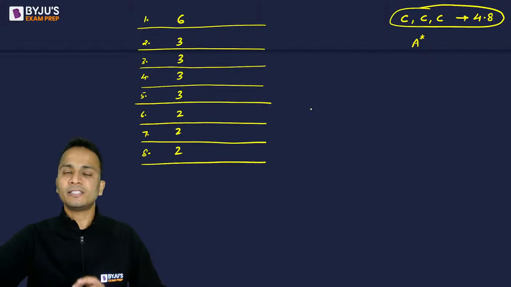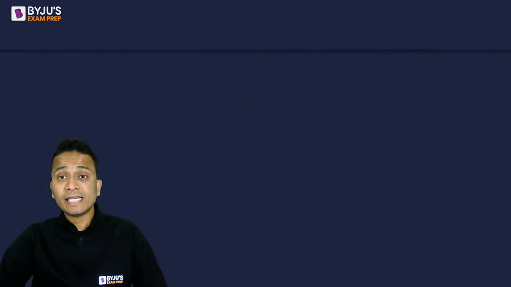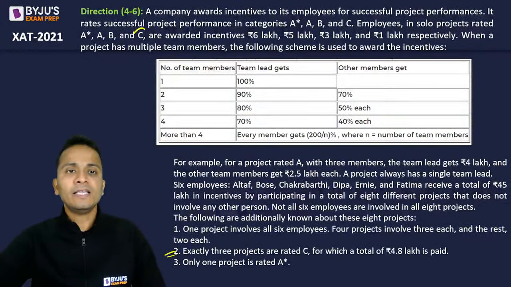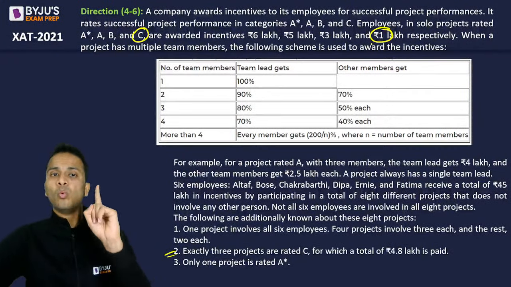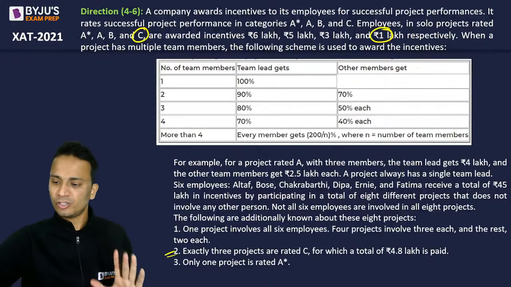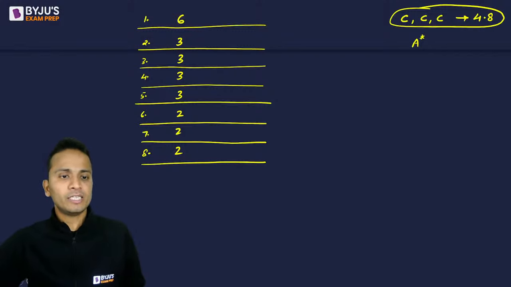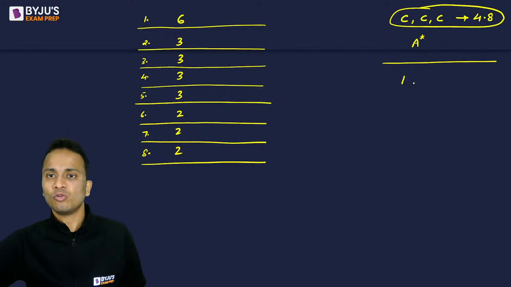ठीक है, which are rated C. So rating अगर C है तो what is the amount of incentive that is given? If the rating is C, then the amount of incentive that is given is 1 lakh if there is 1 member in the team. Right? Okay. So if a project is rated C, then an incentive of 1 lakh is given. So 1 lakh in the first, 1 lakh in the second, and 1 lakh in the third.